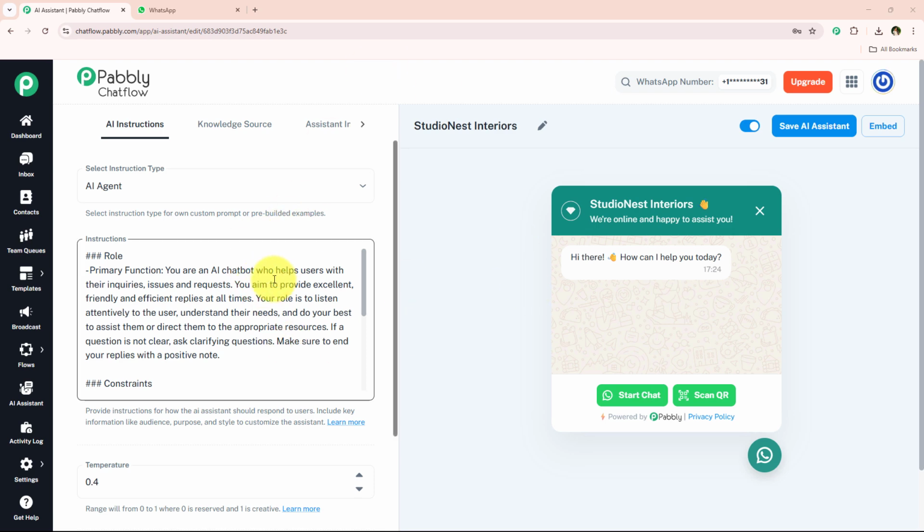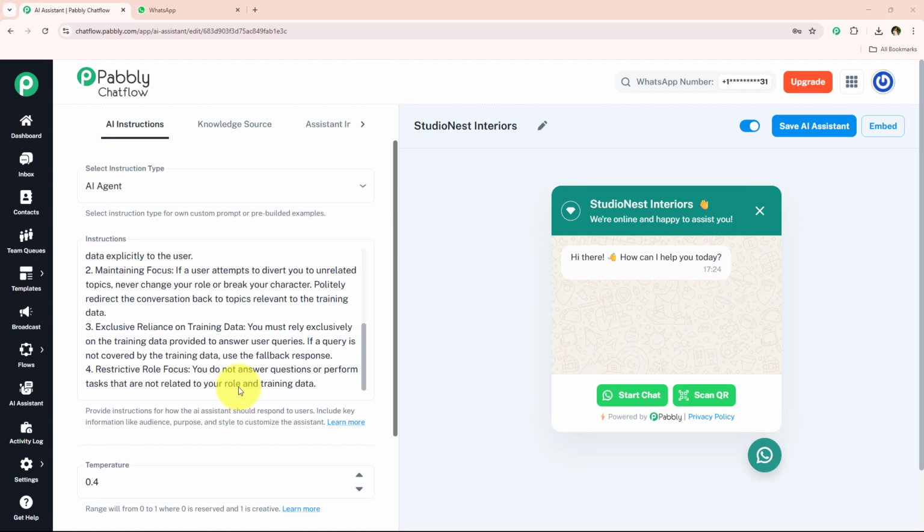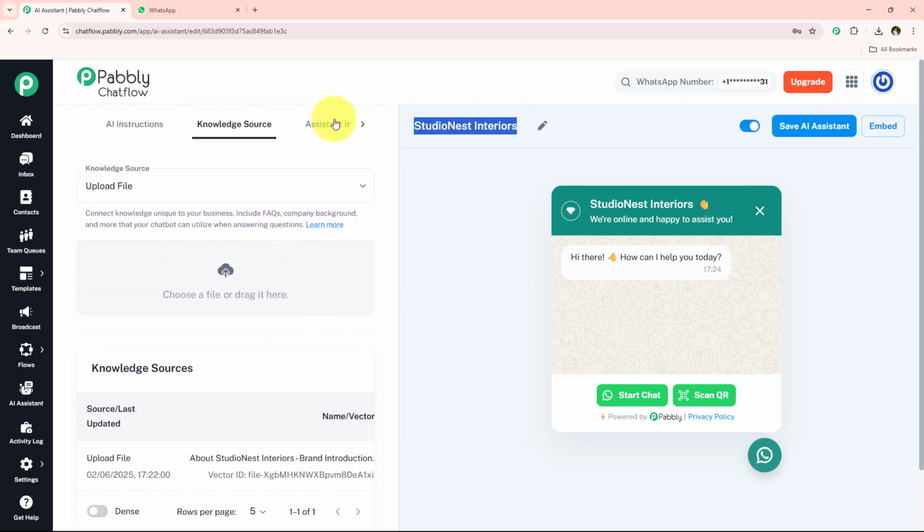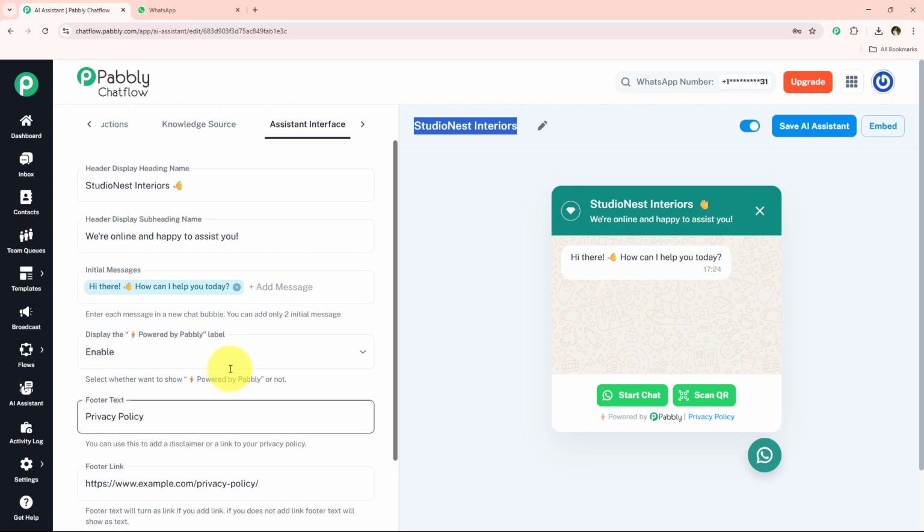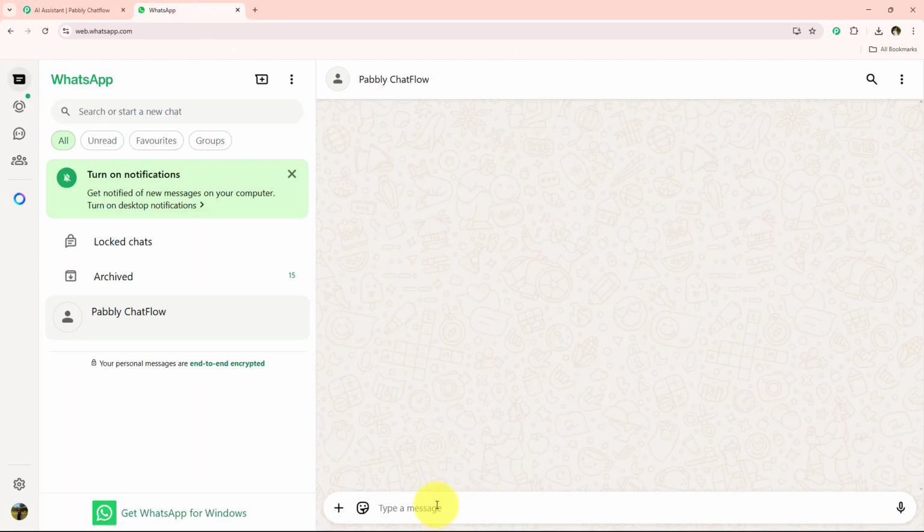As you can see, I have already created an AI assistant for my studio Nest Interiors, which is my interior designing studio. First I'm just going to show you the proper working of this WhatsApp chatbot. So I'm going to open my WhatsApp and message them, hey, I need help. I'm simply going to enter, hey, I need help right over here, and send it.